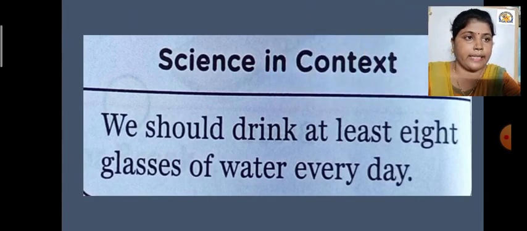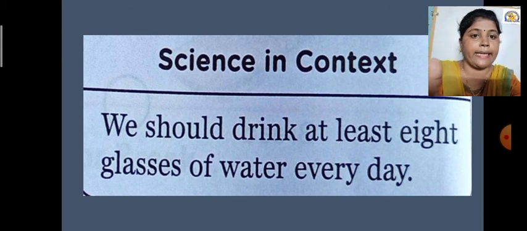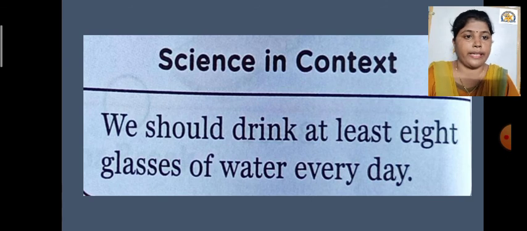So see, Science in Context, one para is given there, or one box, or one column we can say. Science in Context, what have they given us in this? So see, we should drink at least 8 glasses of water every day. How many glasses of water do we have to take? We have to drink at least 8 glasses of water every day.